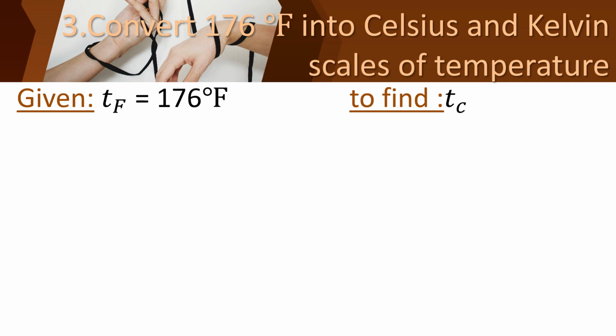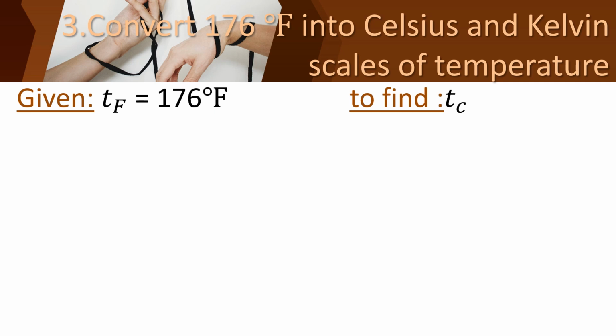Children, how will you find it? We can use the equations which we had derived. We have learnt about the relationship among the three scales, and in that we derived two equations. By using that, we are going to find it.